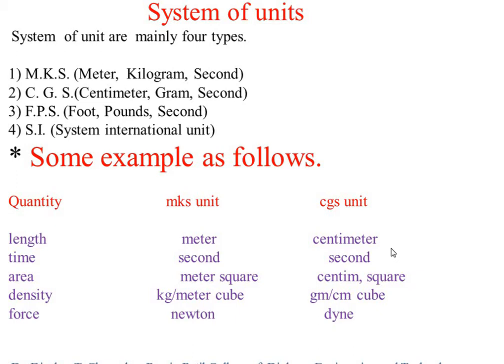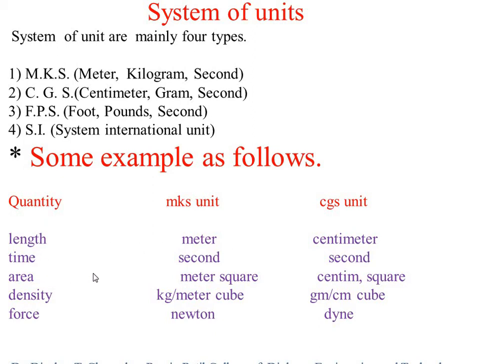So these are 4 types of systems, and generally 2 types are used, the MKS and CGS systems. As a simple example, I will take length. Length is the physical quantity, and meter is the unit of length in the MKS system, keep in mind. And centimeter is the unit of length in the CGS system. Then time. The unit of time in MKS is second, and in the CGS system it is also second.